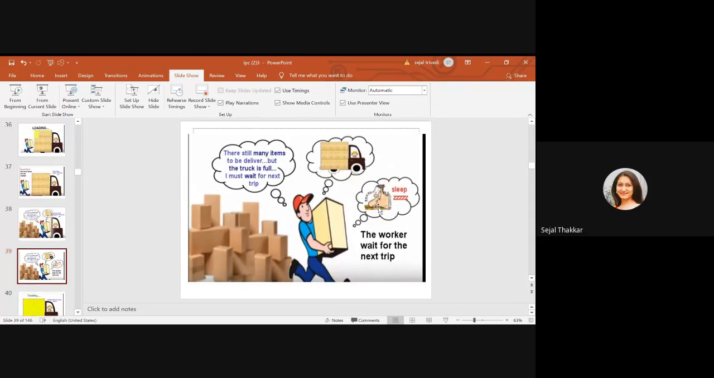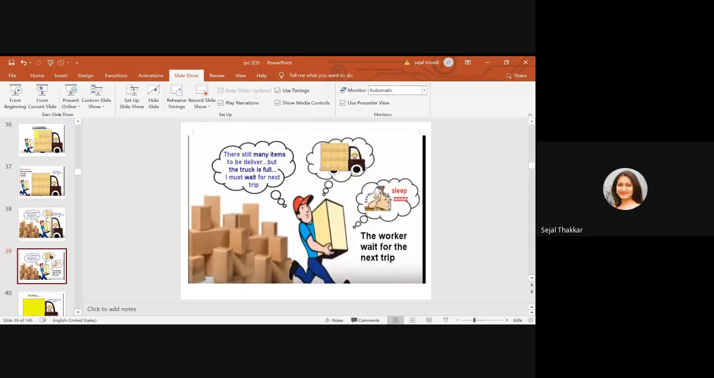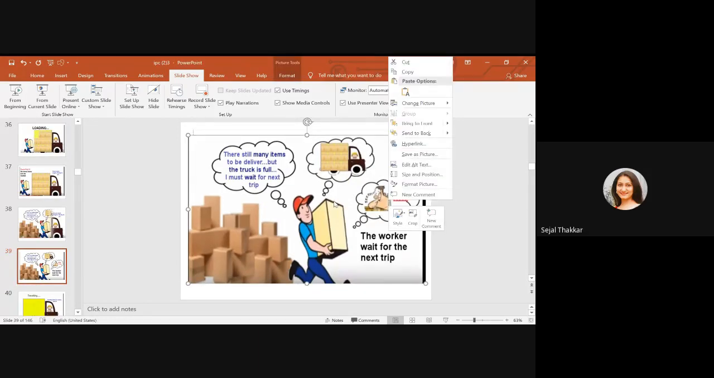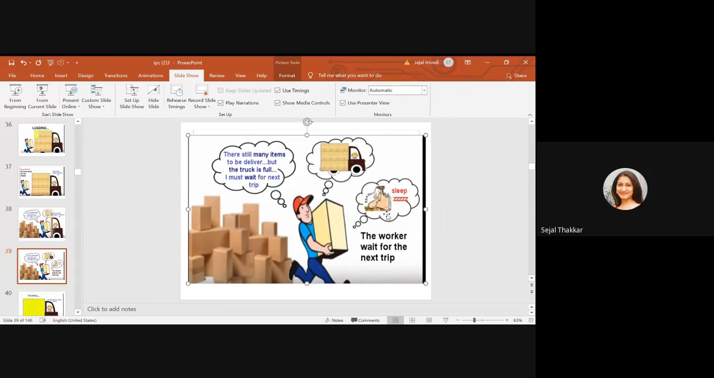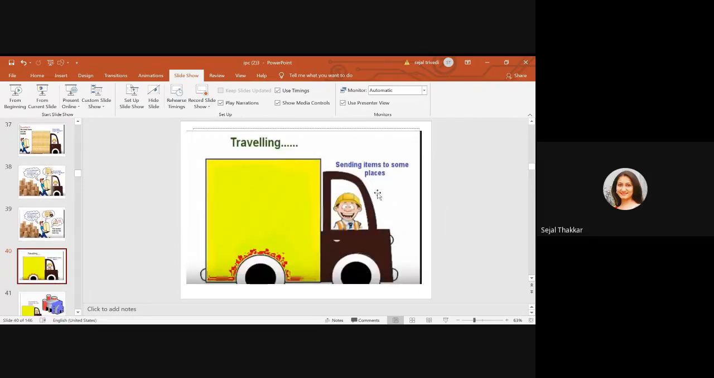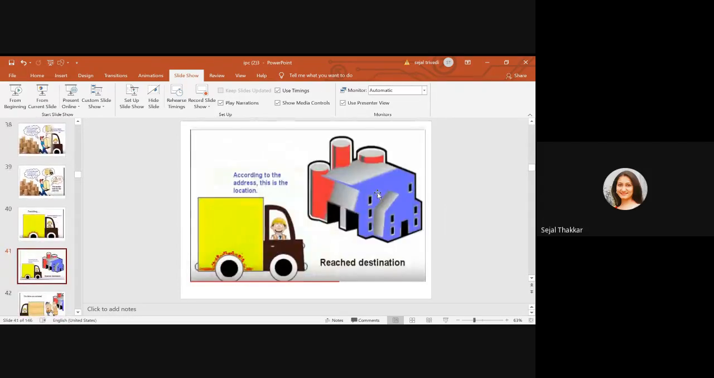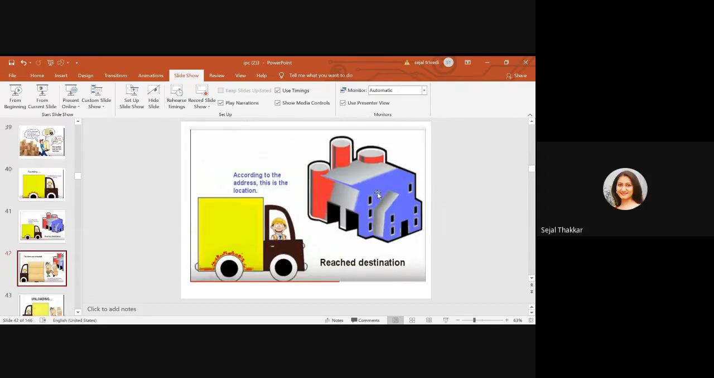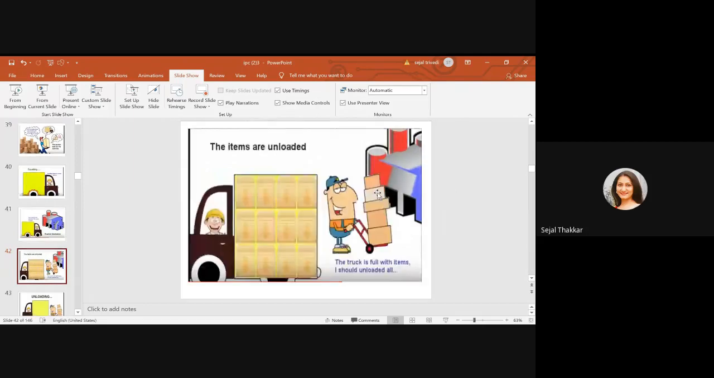Now in that case, what will the producer do? Producer will go to sleep, okay? Because it has to wait for the next trip, because the buffer, the truck, is fully loaded. Now the truck is traveling, sending the items to that particular place. Now the truck has reached the address, reached the destination. Now the items are going to be unloaded at that particular place.